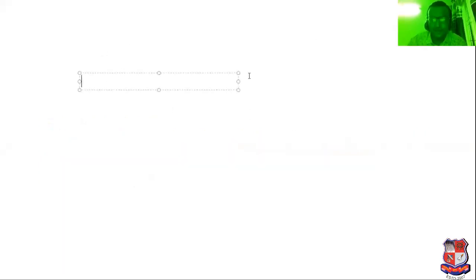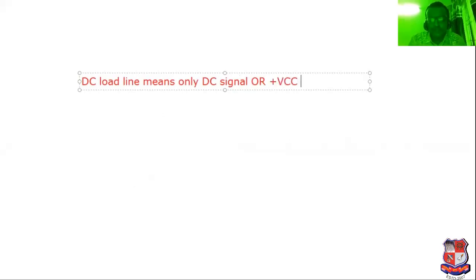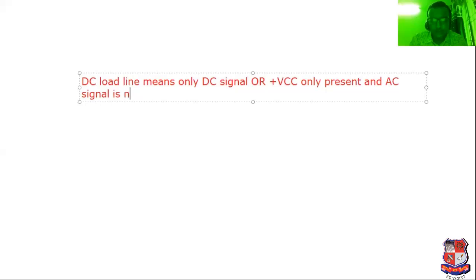So what is the first difference between DC load line and AC load line? I have clearly written it here. DC load line means only DC component, only DC signal, or we can say plus VCC is present, and the AC signal is absent, not present.